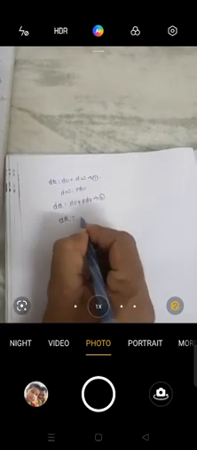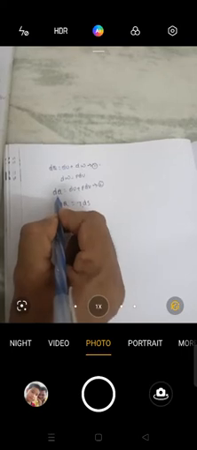Now from the second law of thermodynamics, we have dq is equal to TdS. Now we substitute this TdS into equation number 2.